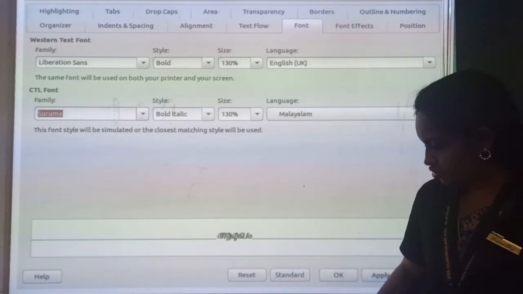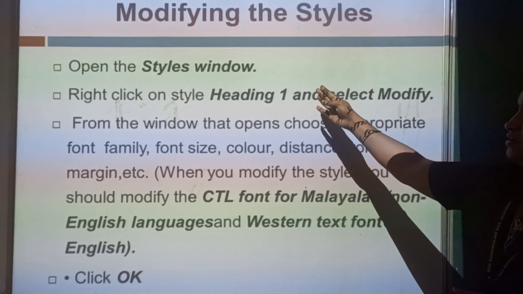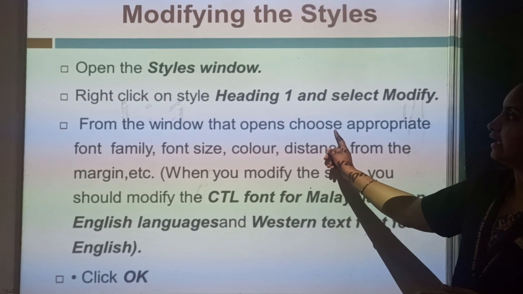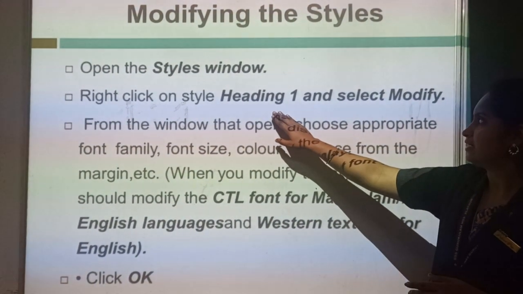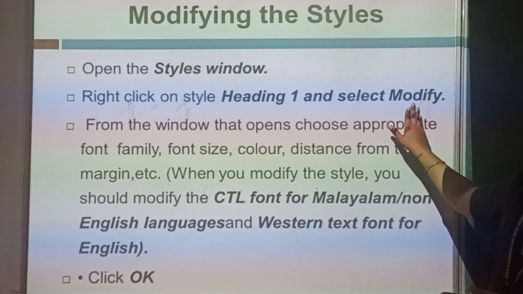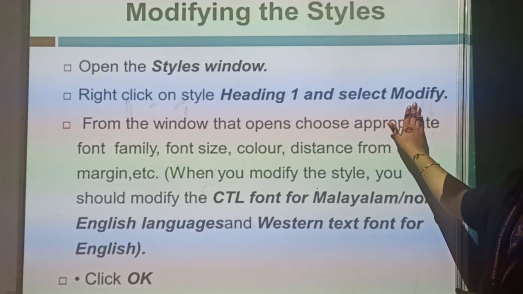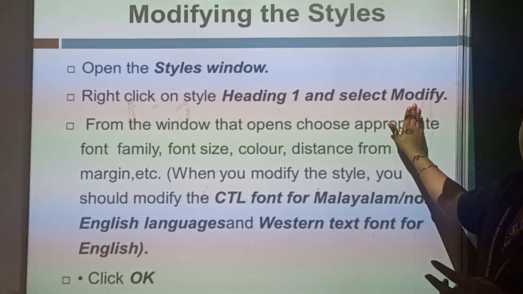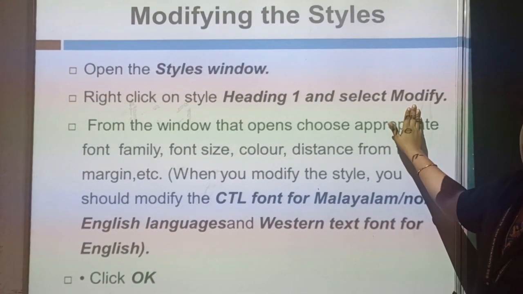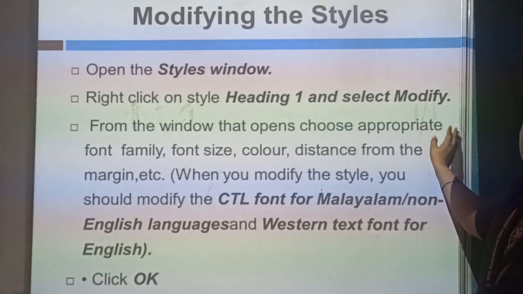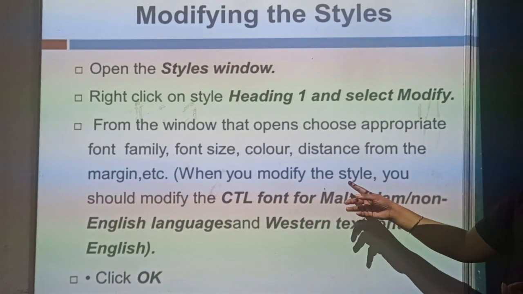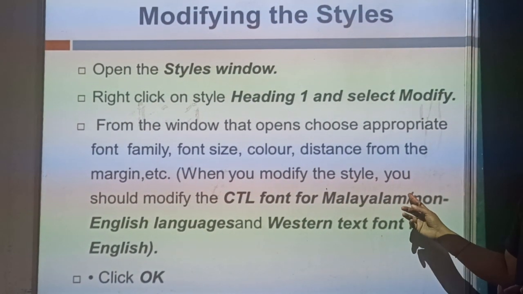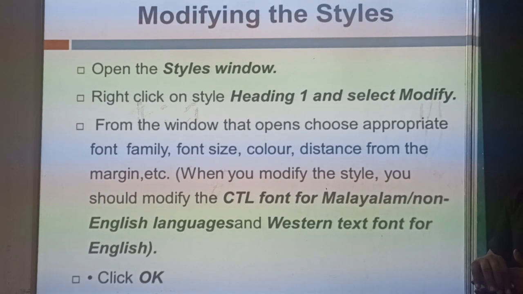Okay students, so how to use this? Open the style window, it will be displayed, and if you need to change heading 1, just right click on heading 1 and you will get an option as modify. In the right click options you can find new, edit and modify like this. In that you have to select modify. Clear? And from that window you can change the font style, color and the particular distance, margin, size and everything.